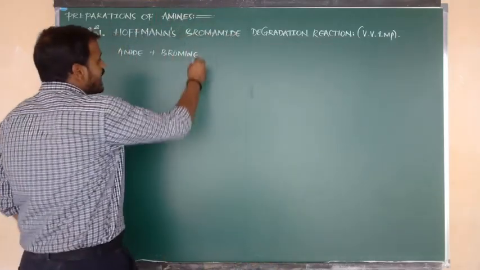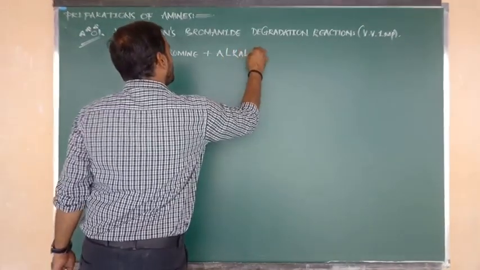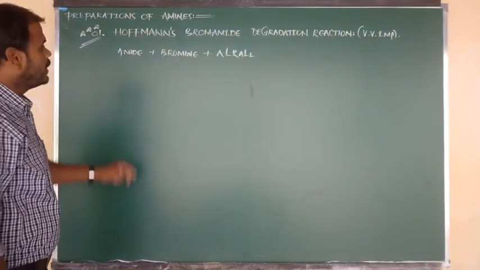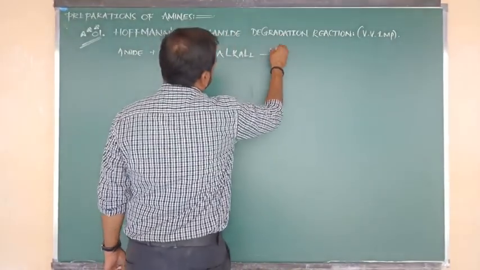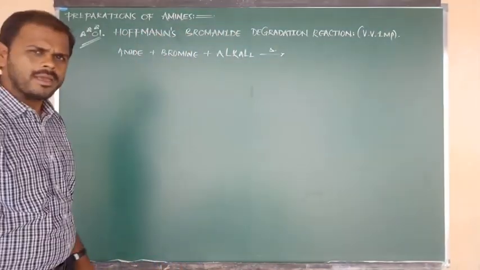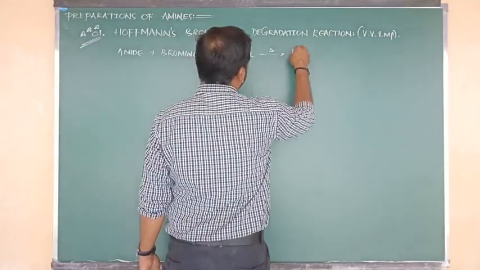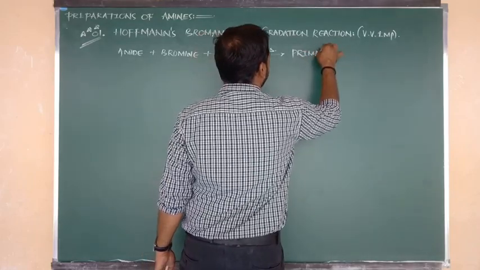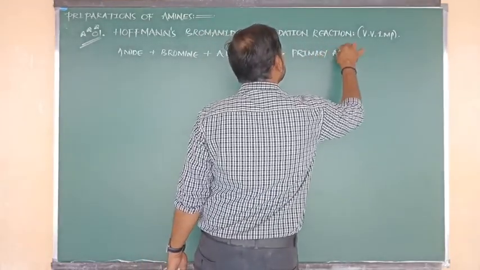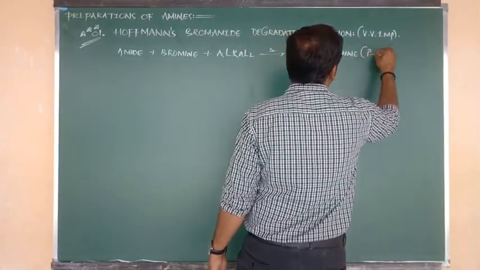The reaction is carried out in the presence of a base, and upon heating, all these three components form the product. It forms only one product, and the product is a primary amine.